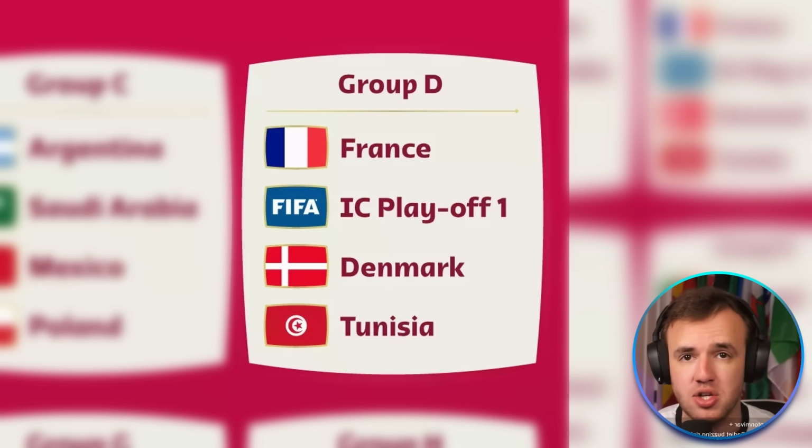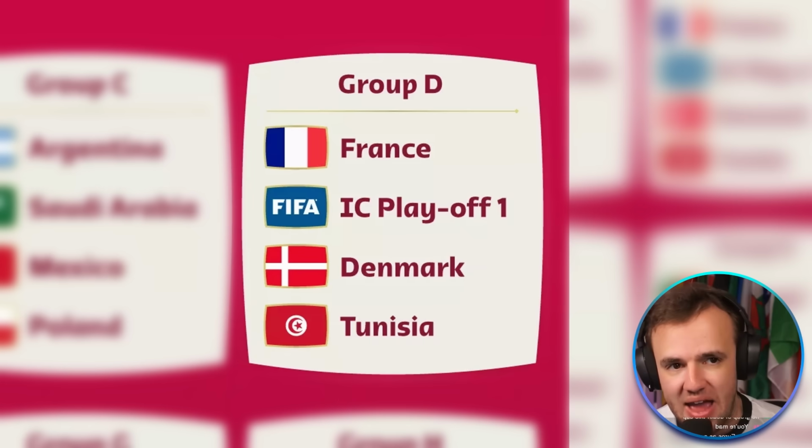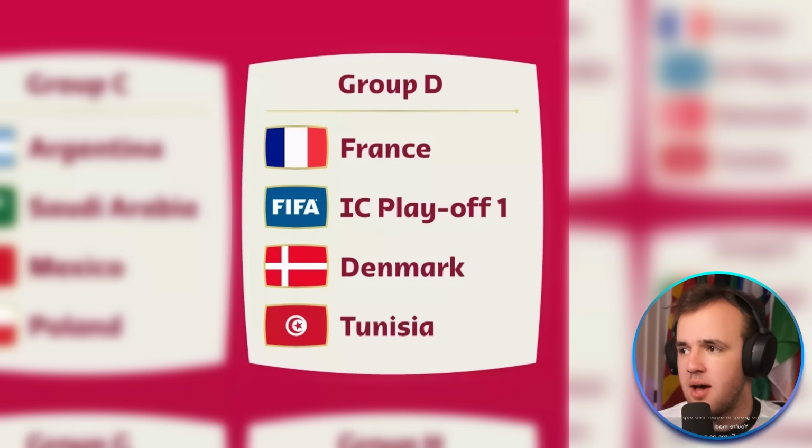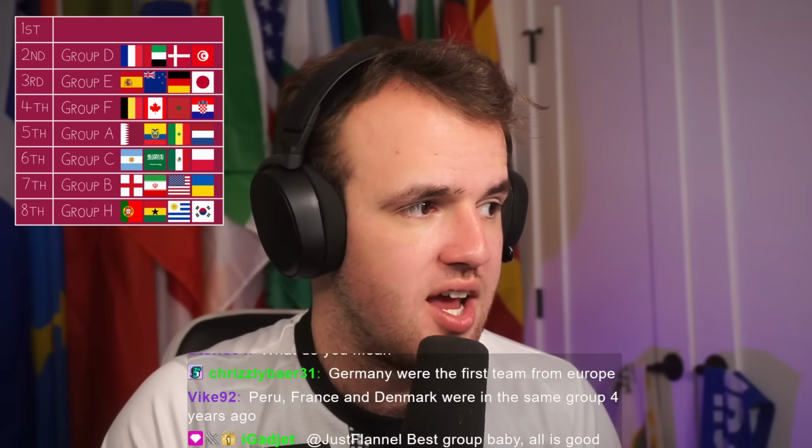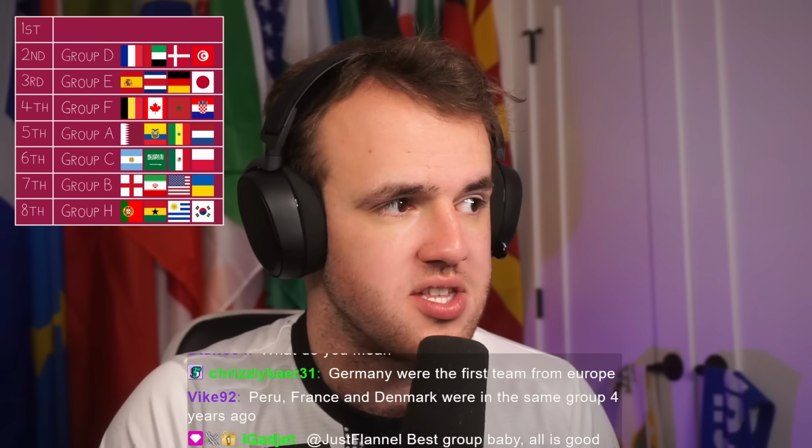They played a ton of high-pressure matches in the last 2 qualifying windows in South America. They got great results all the way through. Group D is the second best group at this World Cup. France, Denmark, likely Peru, and then Tunisia is what weighs it down. There is no group of death, in my opinion. There is no group where you have like 3 teams that are just outstanding.